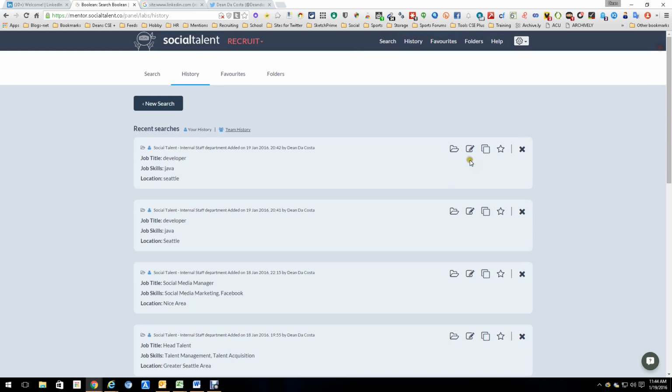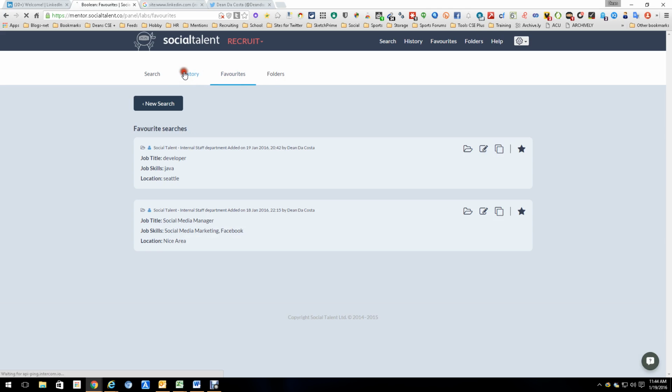12 pages. So what I'm going to do is go ahead and make this a favorite, just so I can make sure I keep one. And we'll make this one a favorite, just so I have a couple of favorites. And I'm going to go now into my favorites, and it should list a couple of favorites now, which is great. That means I don't have to go through all my history.